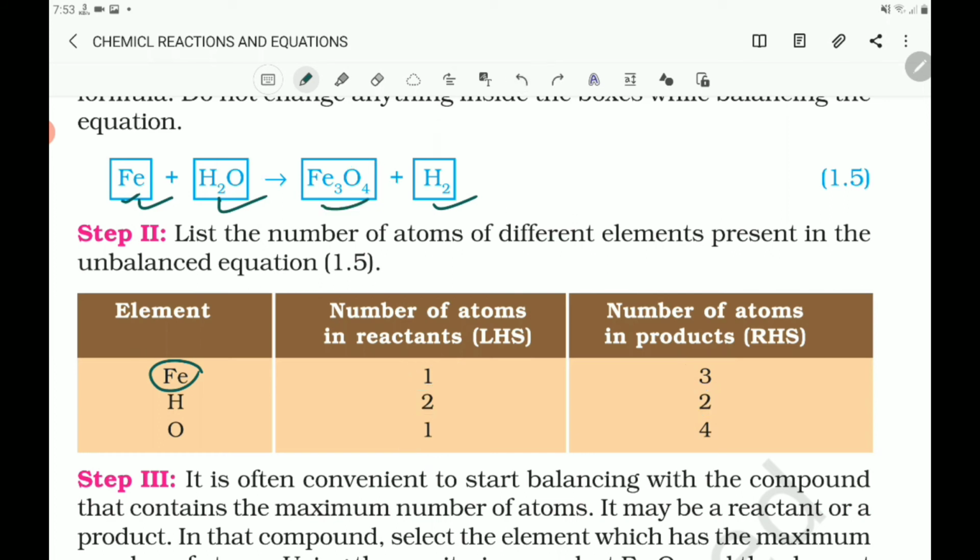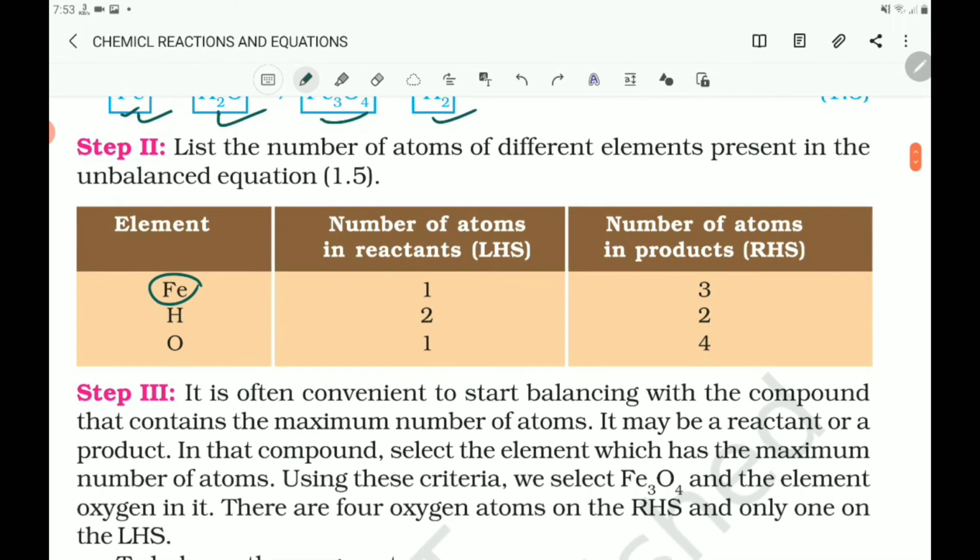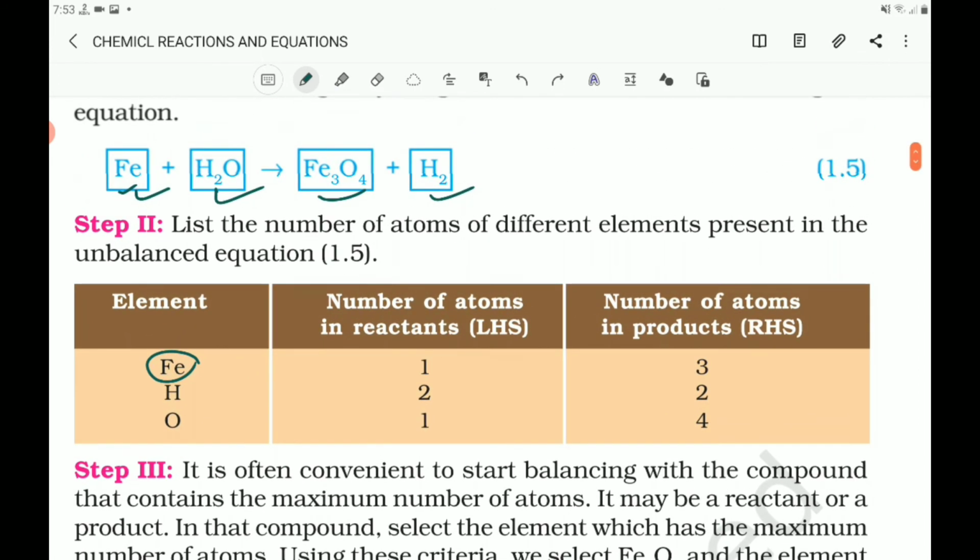Now it is often convenient to start balancing with the compound that contains the maximum number of atoms. You have to start the balancing from the element with the maximum number of atoms. So which is the element having the maximum number of atoms? That is oxygen.